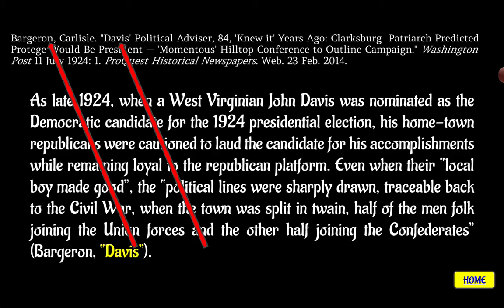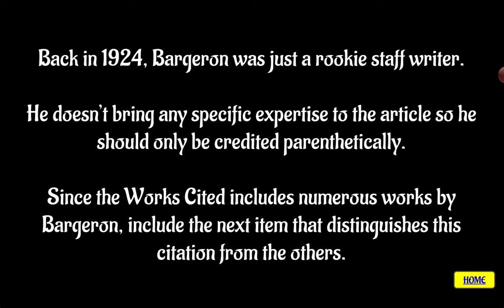What I've chosen to do here, just to make sure that we distinguish this article from all the other citations in the bibliography by Carlisle Bargeron, is to include the word Davis, which is a shortened name for the article. We don't want to write the whole name of the article. Davis will separate it from the others, something to distinguish it from all the other entries. All right, so back in 1924, Bargeron was just a rookie staff writer, and he doesn't really bring any specific expertise to the article, so he should only be credited parenthetically.